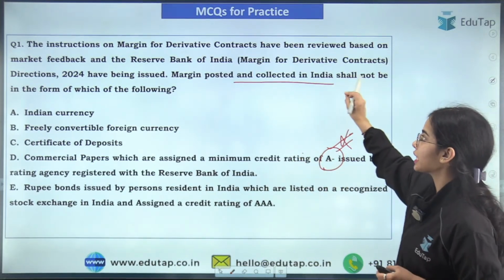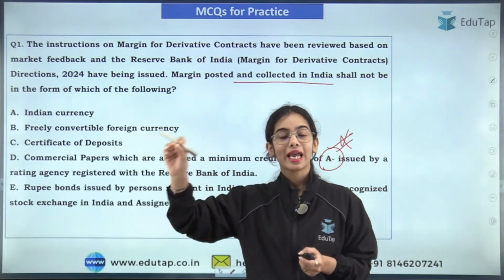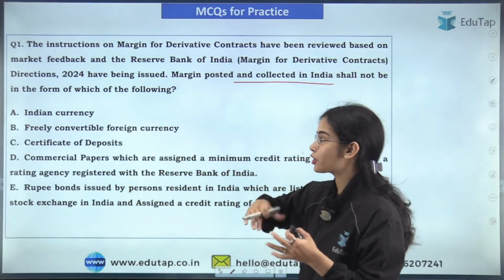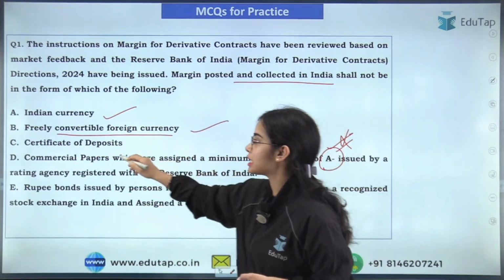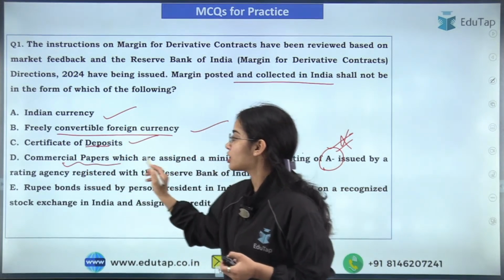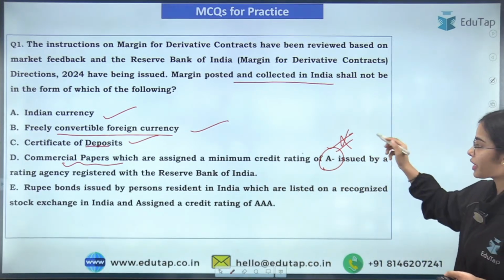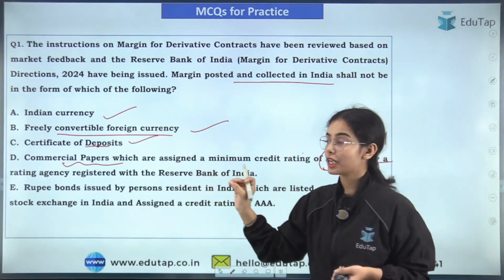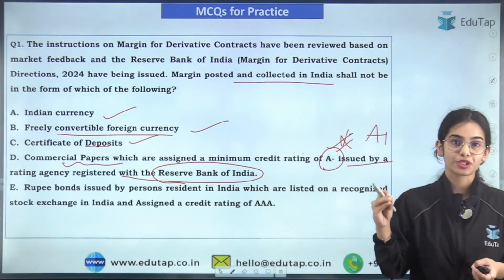But the margin posted and collected in India by the authorized dealers category 1 and category 3, that is the standalone primary dealers, they can collect or post the margin in the form of Indian currency, freely convertible foreign currency, certificate of deposit, commercial papers which have been assigned a minimum credit rating of A1 issued by a credit rating agency registered with the Securities and Exchange Board of India.